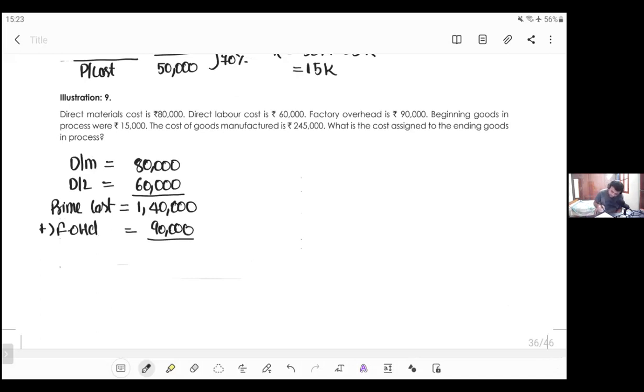Okay. So you will get gross factory cost, 2,30,000. Add opening stock of WIP minus closing stock of WIP.